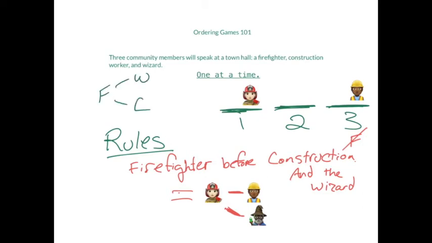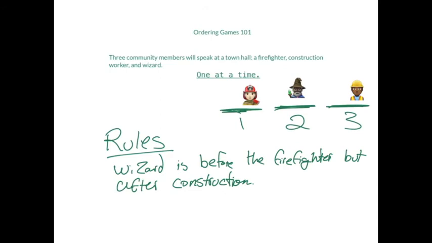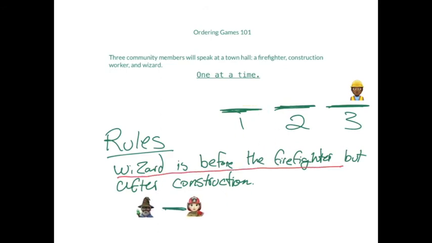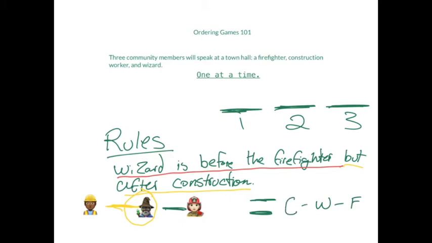Now we might get a rule like the wizard is before the firefighter but after construction. And that is taken to mean that the wizard goes before the firefighter, but the wizard goes after the construction worker. And the best way to do this is to take it piece by piece. So the wizard is before the firefighter, so we can take what we know and put a single line indicating the wizard before the firefighter. And then we're going to indicate that the wizard is after the construction worker.